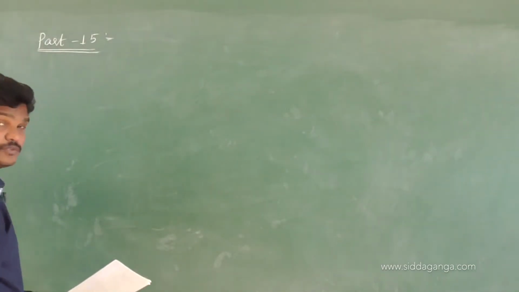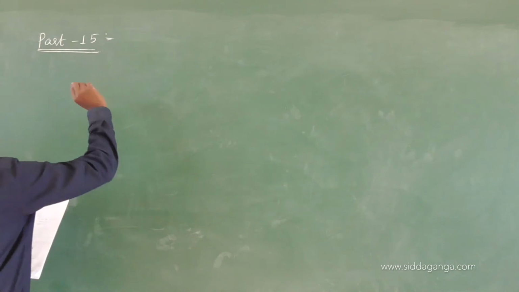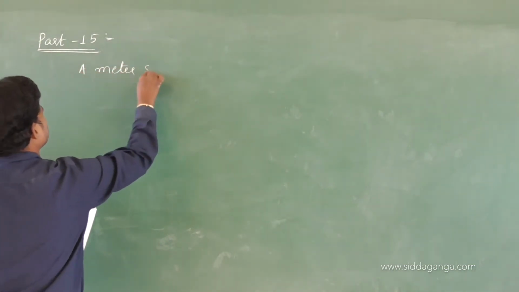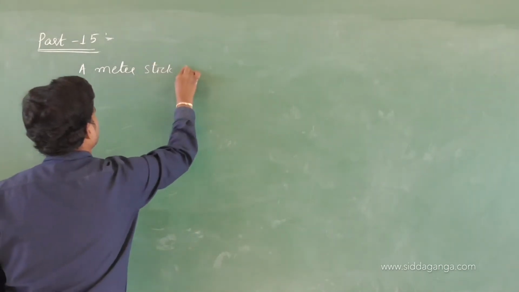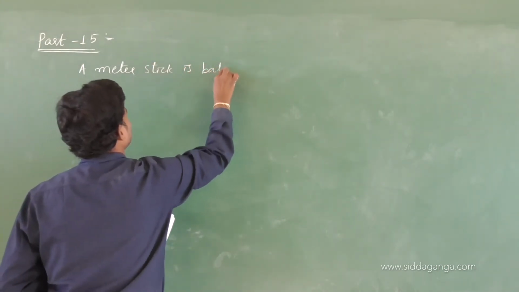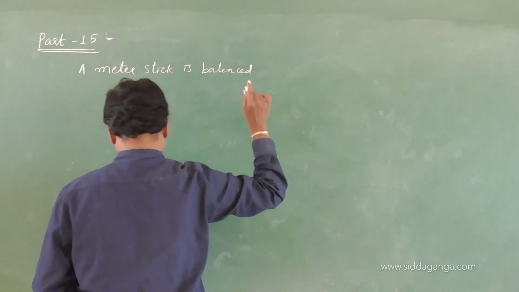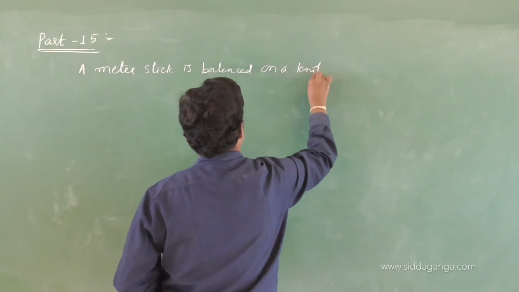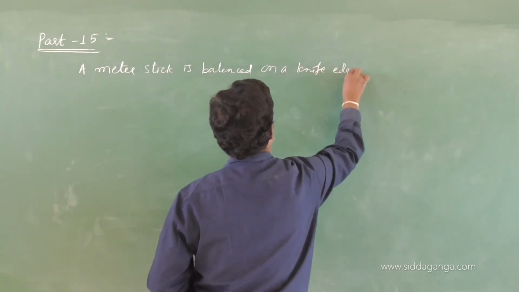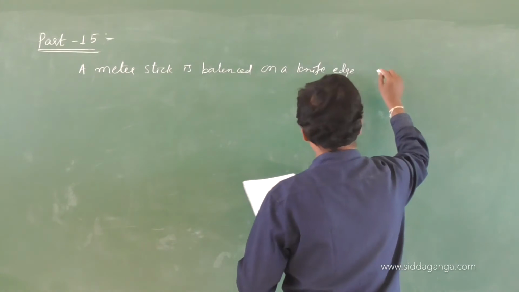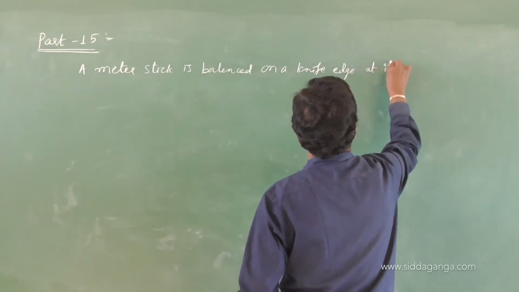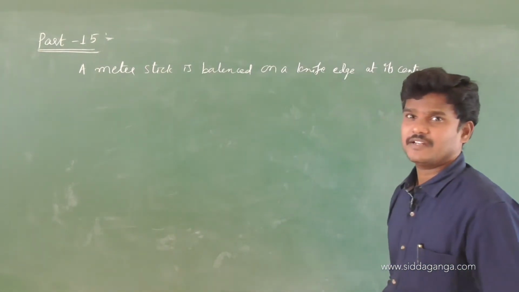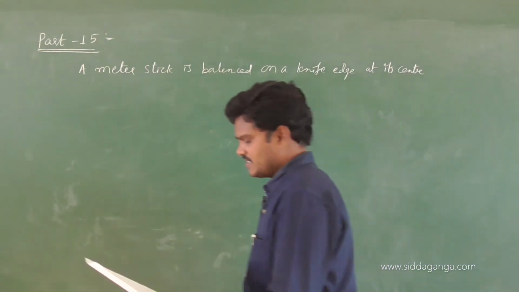So write the problem. I am writing the question. A meter stick is balanced on a knife edge at its center. Otherwise I will give the question in a shortcut way, but we write the question now.